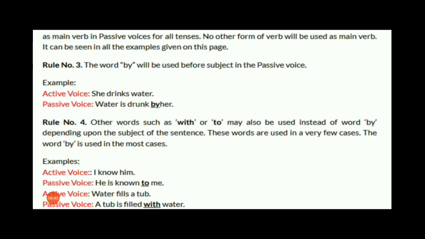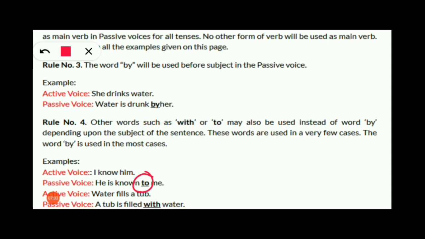I know him, he is known to me, not by me. If I say he is known by me, the meaning of the preposition changes the meaning of the sentence. So that means I had to use here to. So he is known to me, that is, a person is known, he knows me. That's the meaning of the sentence here.